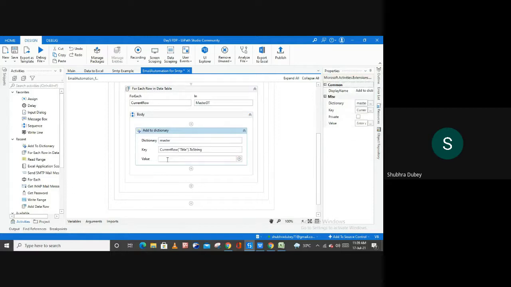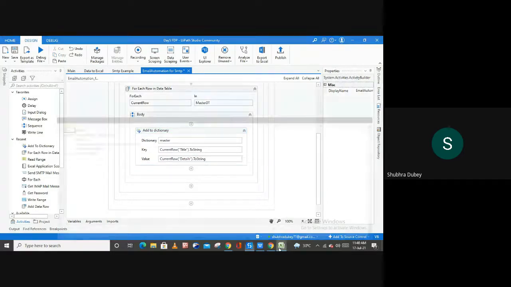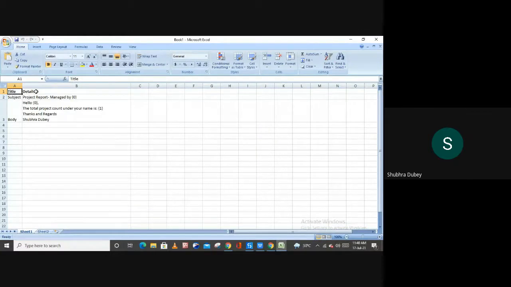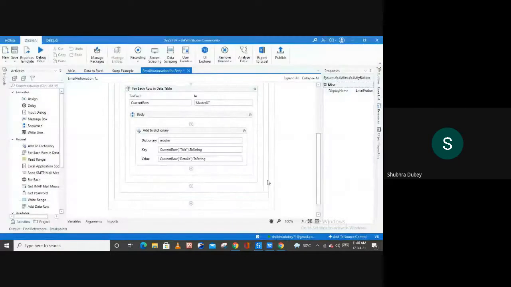And then here again current row, and then bracket and double quotation, and inside of this let me type details. Simply mention the name of the columns which you want to use for the key and for the value, and then dot ToString. And now let me show you key as title and details. Let me close this file.